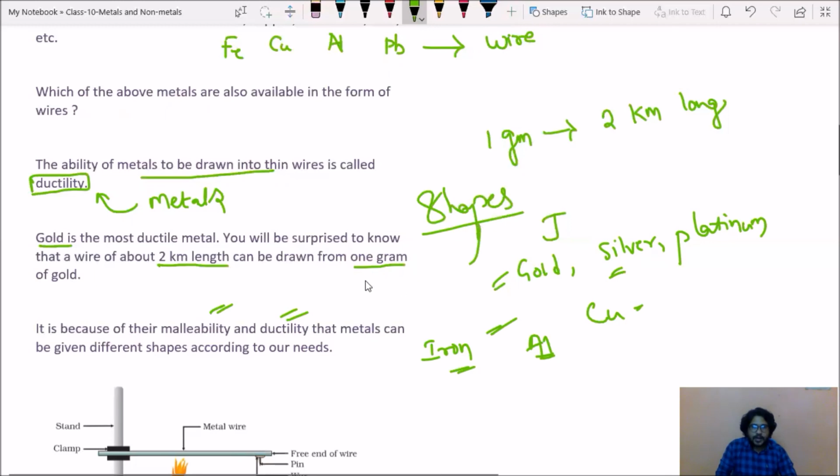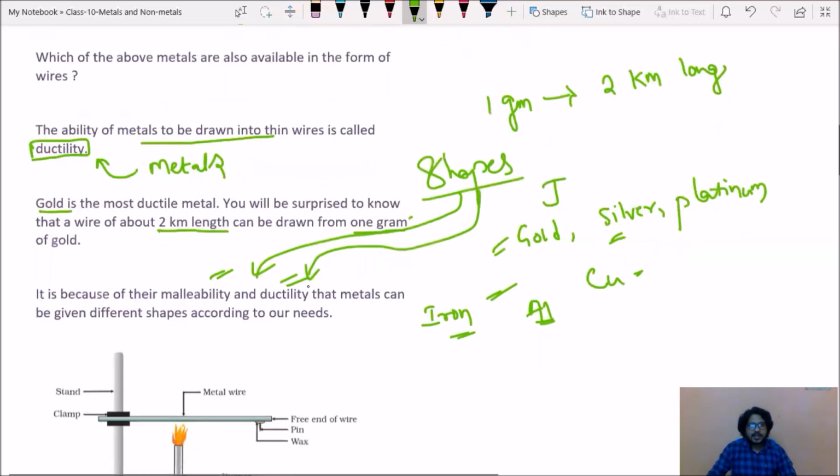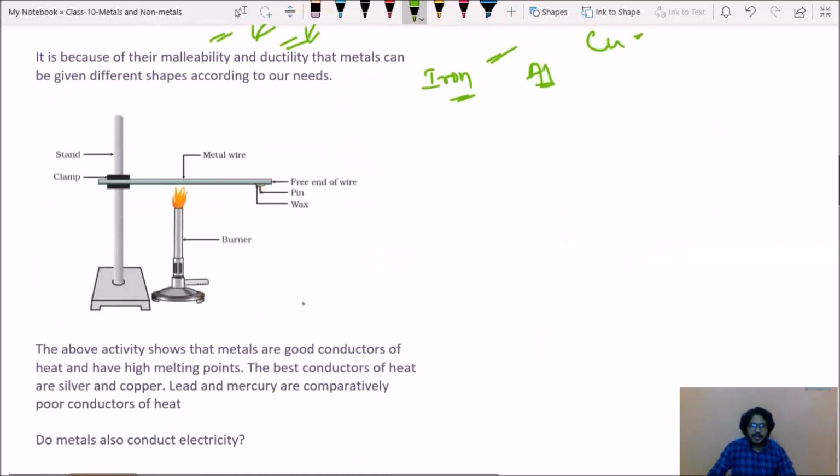How can we get the different shapes? Because of malleability and because of ductility. Next, while coming to this diagram, you might have observed this diagram in your class 8. Of course, you can get the same diagram in your class 10 textbook. In these two textbooks, you can observe this one.